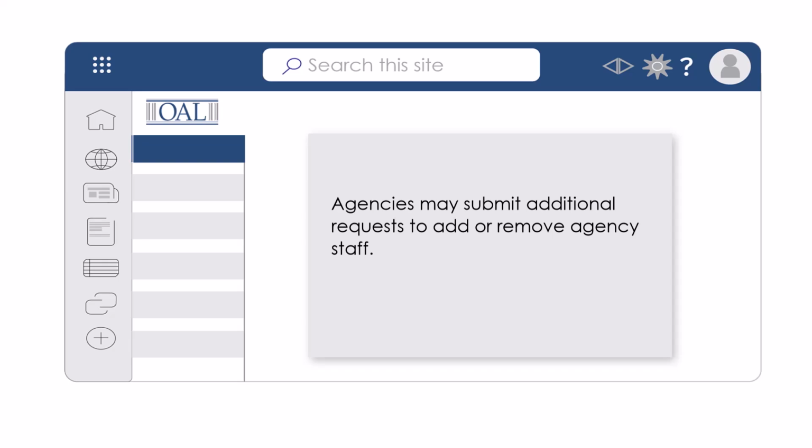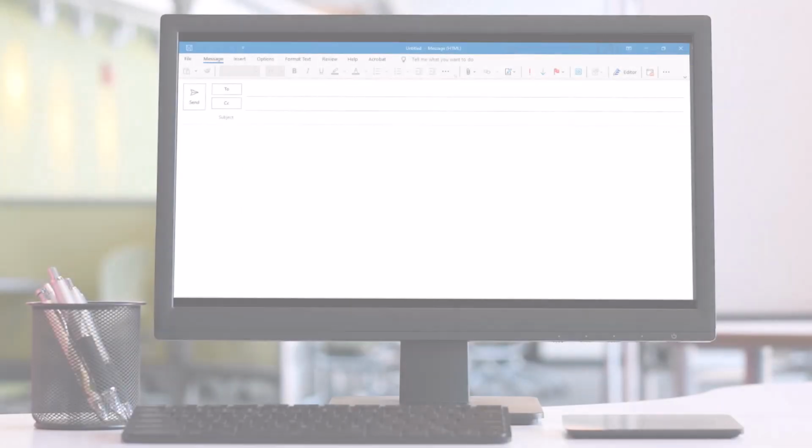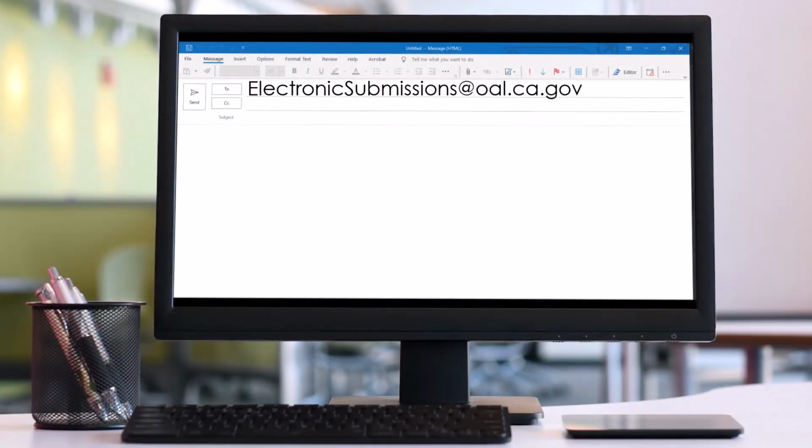Agencies may submit additional requests to add or remove agency staff via email at electronicsubmissions@oal.ca.gov.